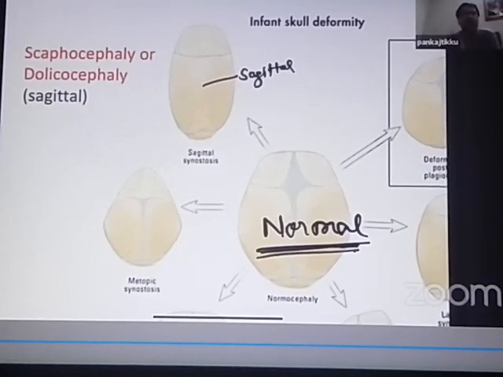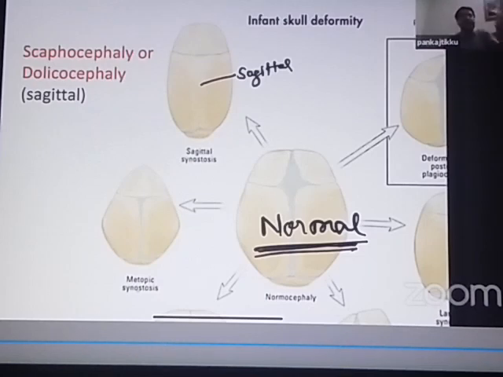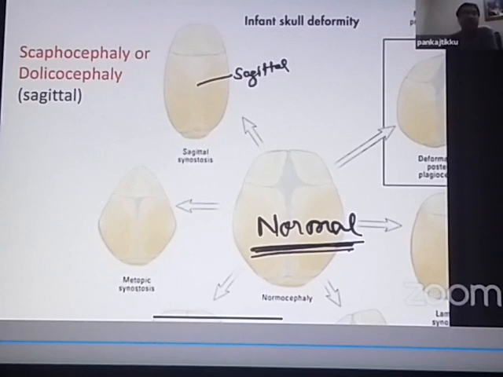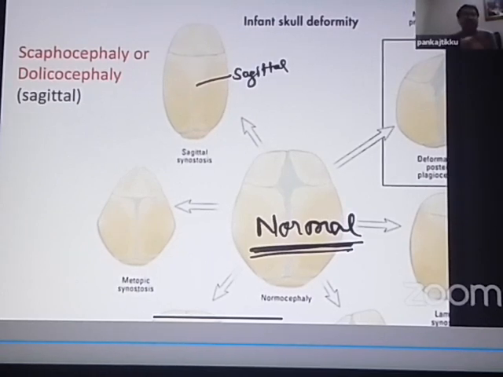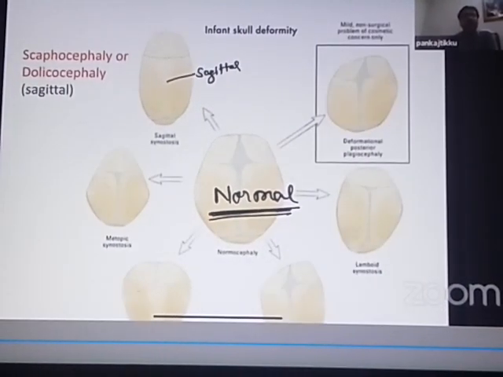Which is the most common type of craniosynostosis in children? The most common type of craniosynostosis in children is this, scaphocephaly or dolichocephaly, which is premature fusion of the sagittal sutures. You can see the shape of the head. The shape of the head becomes elongated like a boat. Yesterday I told you, when I was telling you scaphoid abdomen, boat-shaped abdomen. So this is a boat-shaped skull. So what is scaphocephaly? It is a boat-shaped skull, which is because of premature fusion of which sutures? It is because of premature fusion of the